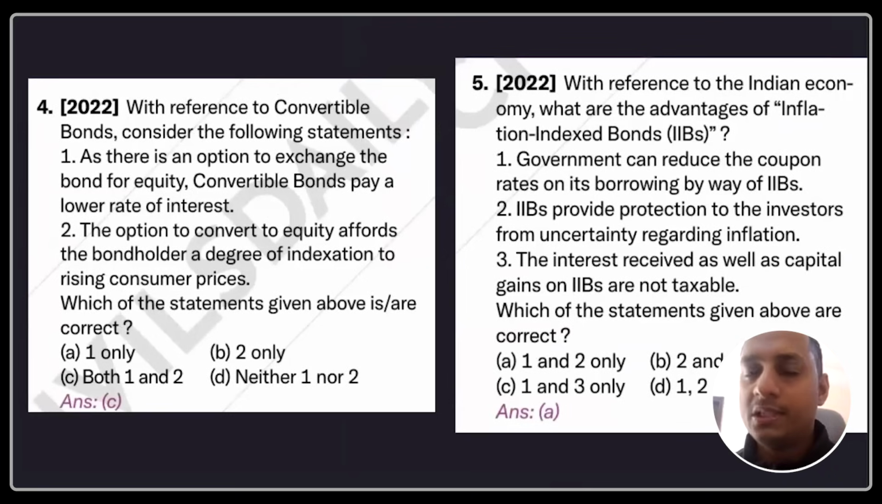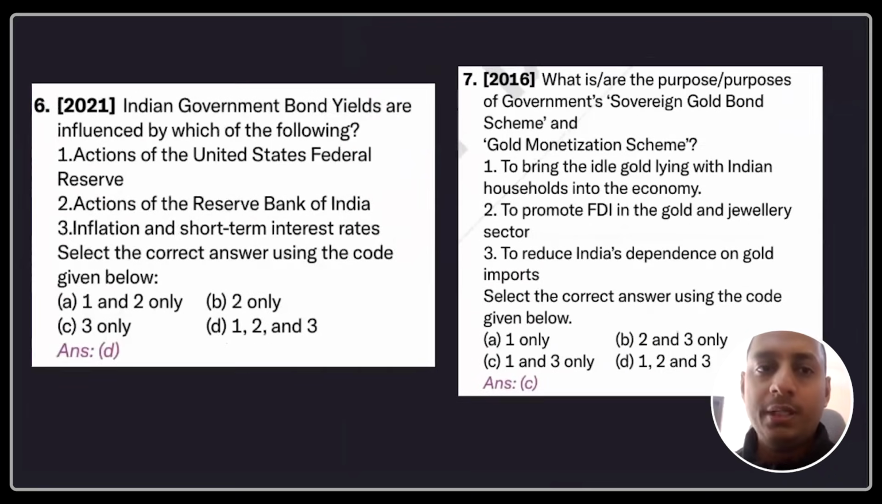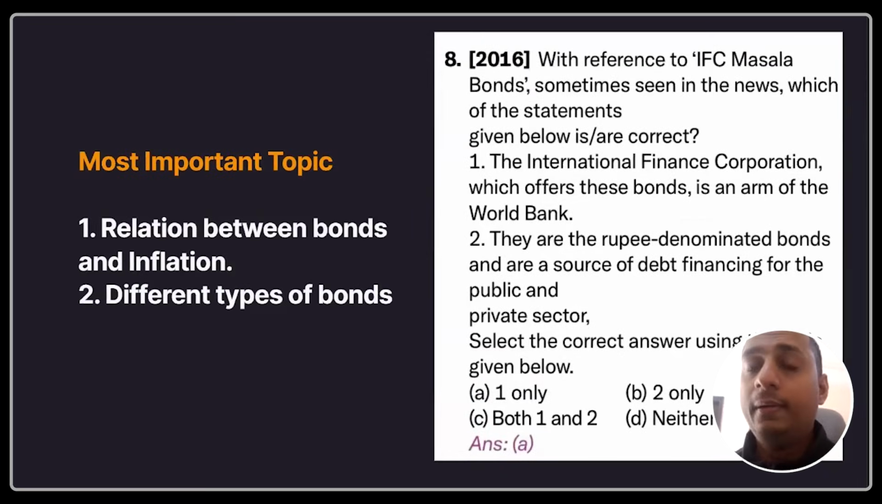2022, 2 questions were there with respect to bonds. 2021, 1 question. 2016, sovereign gold bond question. 2015, again, inflation index bonds. So bond is the most important topic. You can treat it as RBI bond as well. All the information, okay. So the first one related to the bonds and inflation.